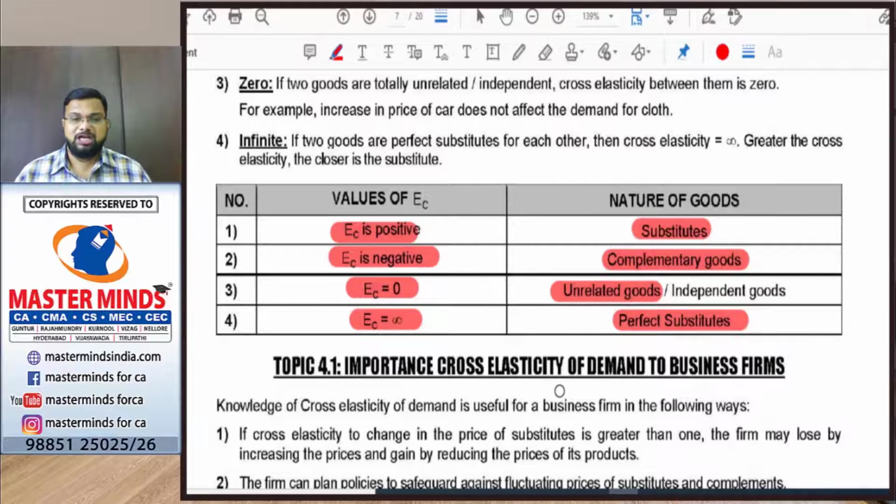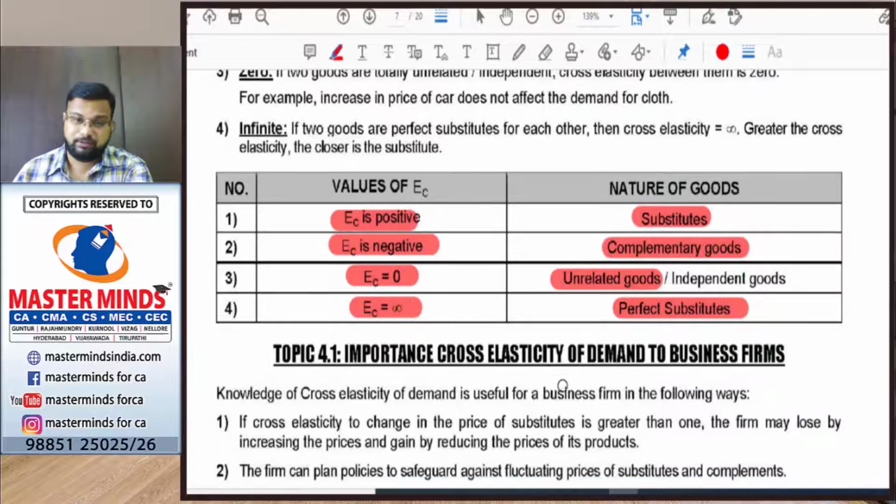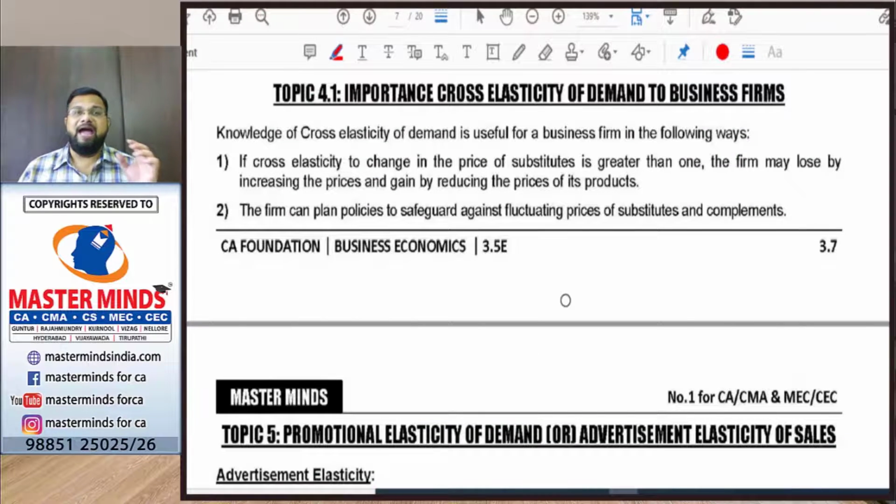Okay, so how is this cross elasticity of demand useful to business firms? Every firm would like to know what the factors are which are affecting the demand. That is, how the price of the commodity is affecting demand, and not only the price of the commodity, how the price of related commodities is also affecting the demand. So every producer would like to know, are there any substitutes in the market for the good which I am producing, or are there any complementaries? If there are substitutes and complementaries for my good, then I have to plan accordingly.